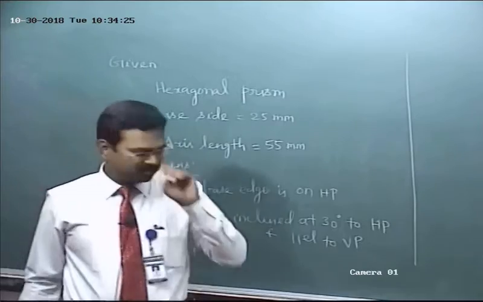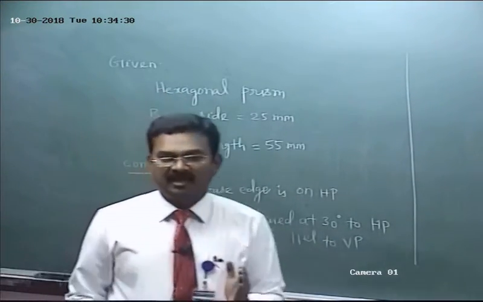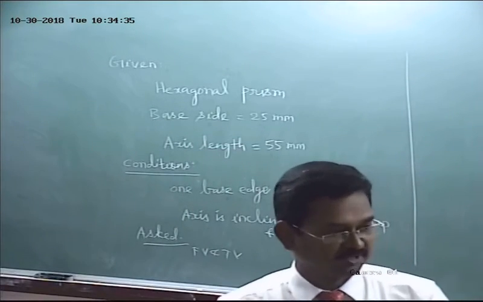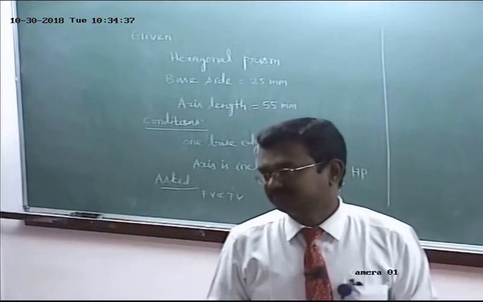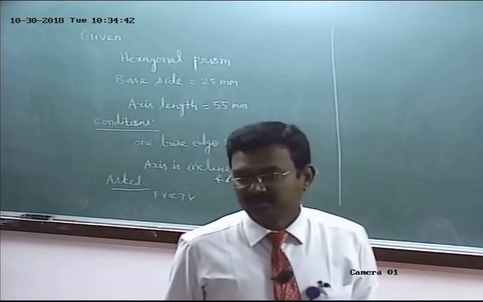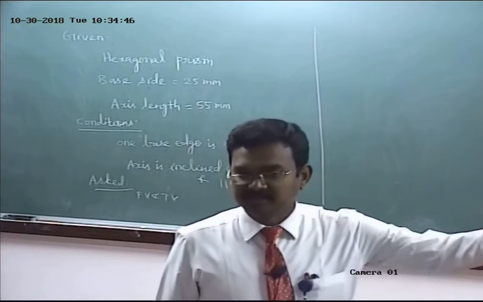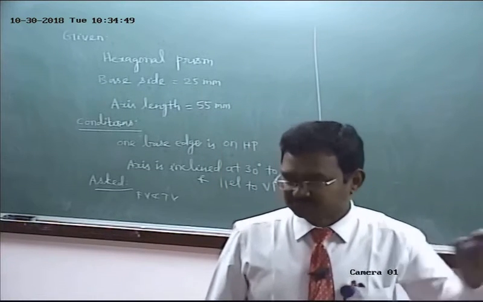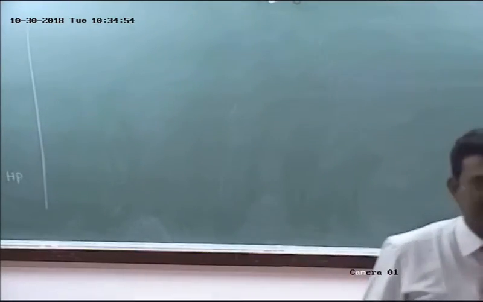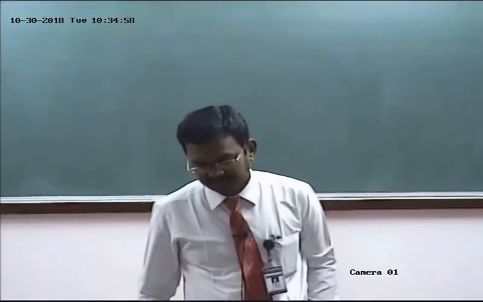Okay. See, axis is inclined to HP parallel to VP. So when axis is kept inclined to HP parallel to VP, the solution is obtained in two steps. Refer to the projection of plane surfaces. When the plane surface is inclined to HP perpendicular to VP, the required front view and top view will be obtained only in the second step. So similarly, when axis is kept inclined to HP parallel to VP, the solution is obtained in two steps. Make a note of it.